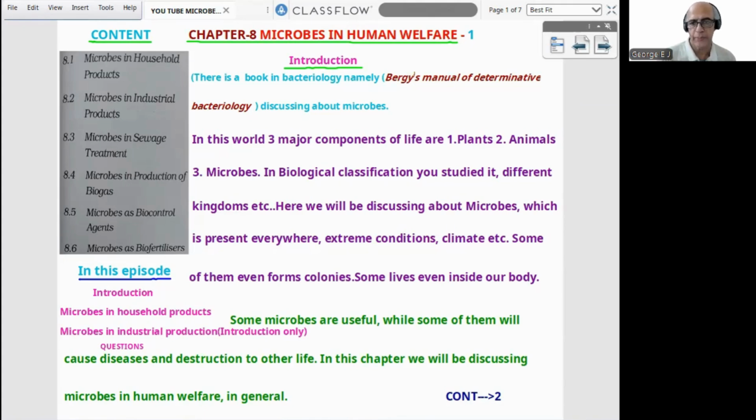I told you it's an easy chapter. 2 to 3 questions we can anticipate for the NEET exam. Theory also, 1 or 2 short answer questions, then a long answer question like sewage treatment plant. So we can get into the introduction.